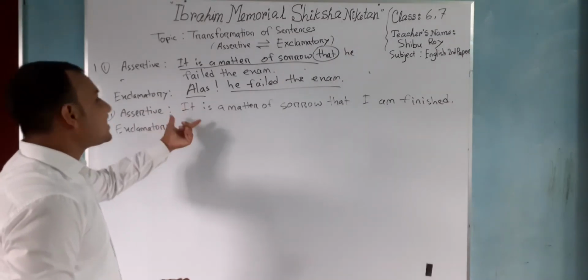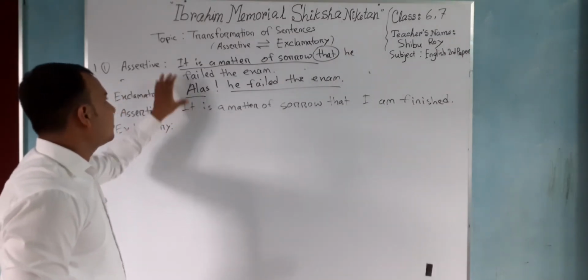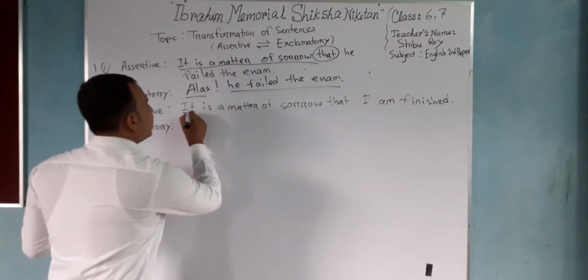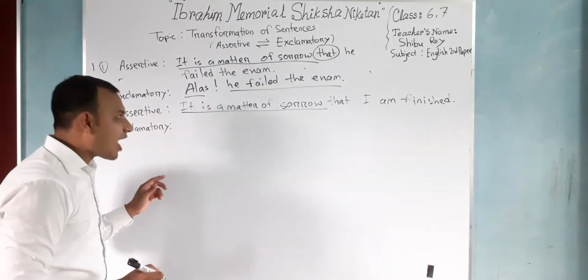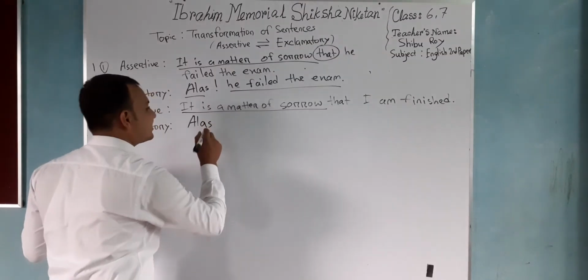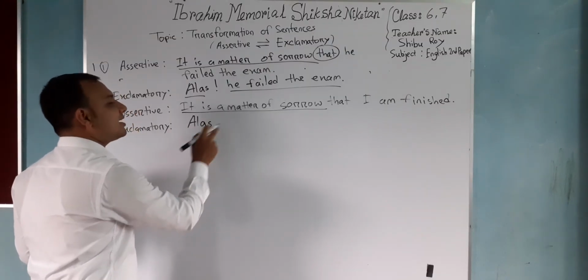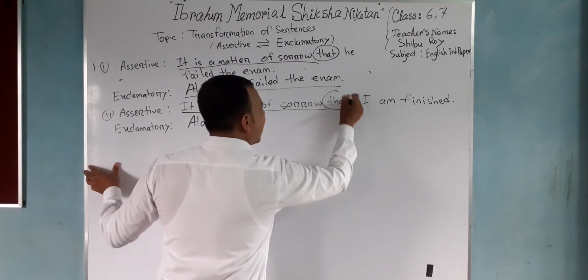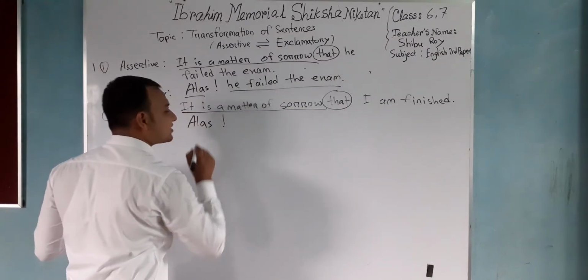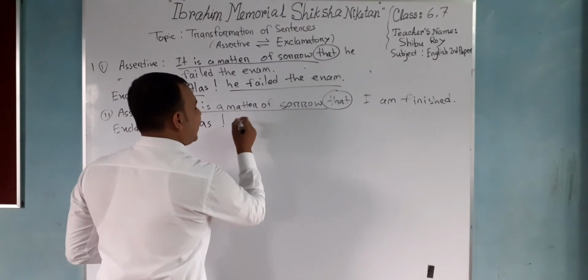So the next sentence remains same. The rules are same. It is a matter of sorrow. So how do we write down here? We write down here alas. In the place of it is a matter of sorrow, we will write down here alas. For the word that, we will give here an exclamation sign. After that, the remaining part will be same.